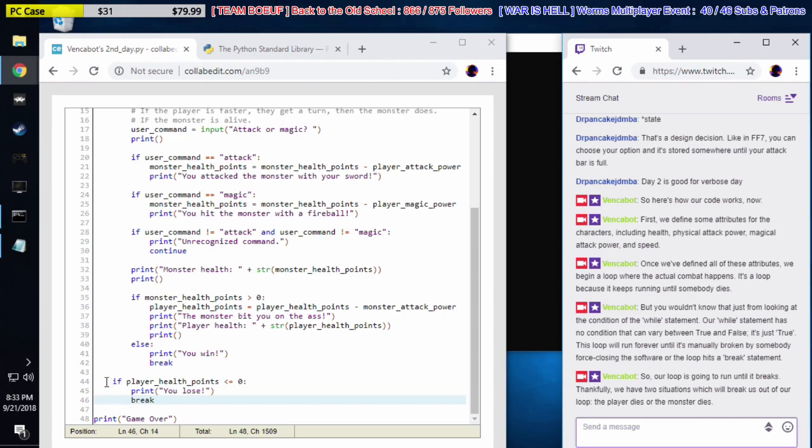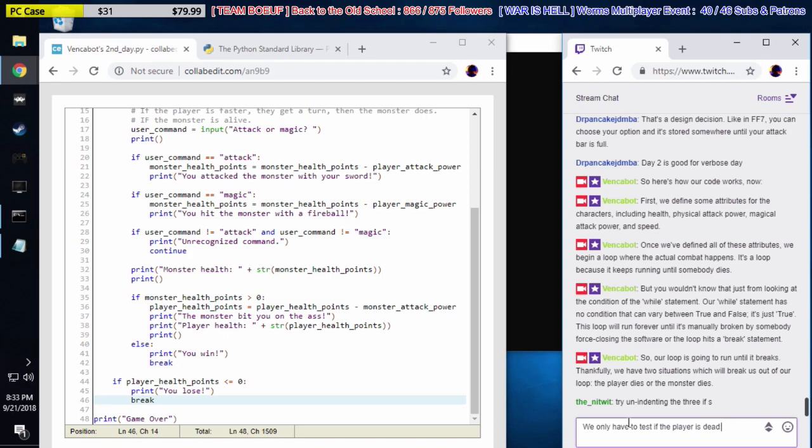We only have to test if the player is dead after they take damage.